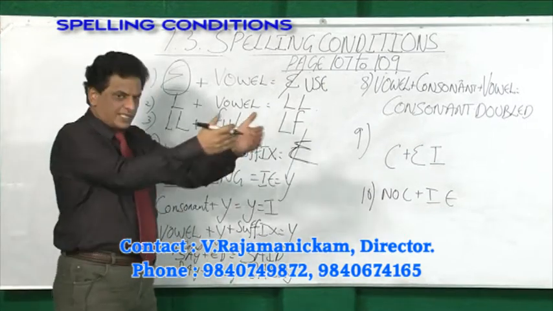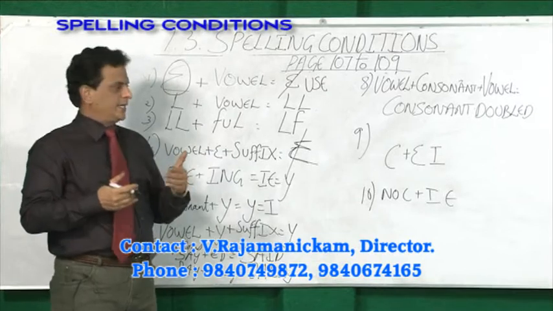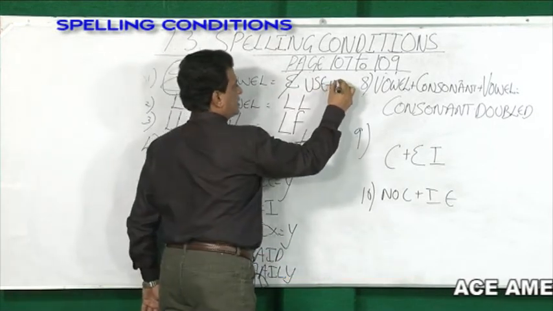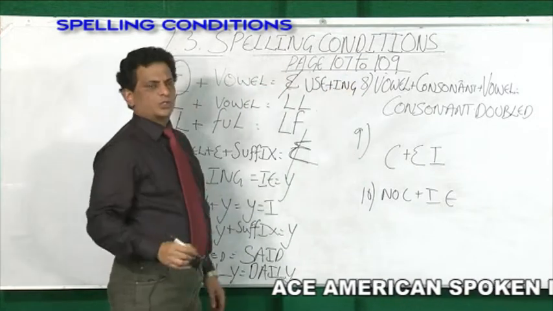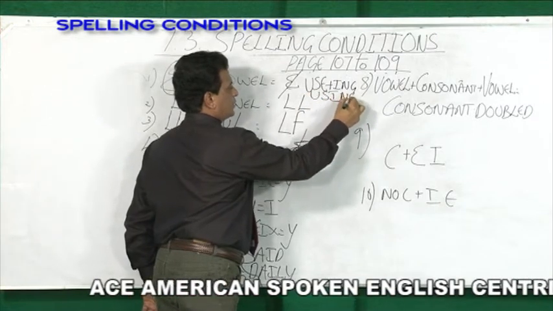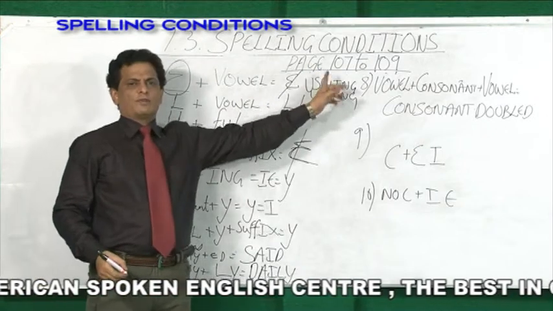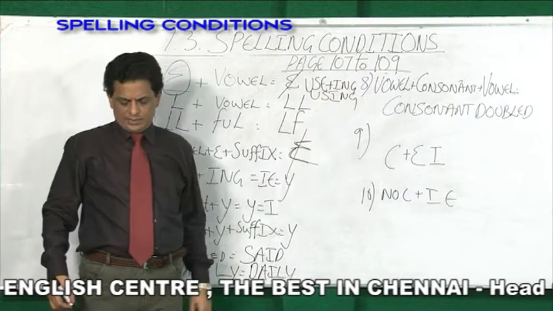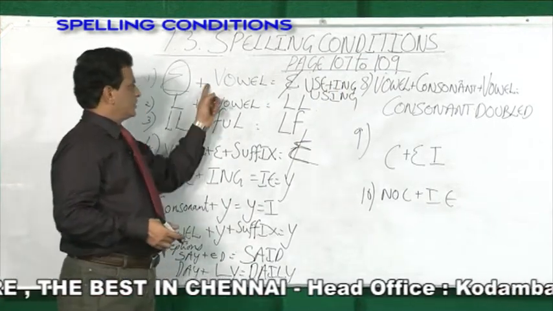And if a suffix is added, what do you mean by suffix? Something which you are adding to give a meaning. If it starts with a vowel, like ing, what will happen? The E is removed. So, what will happen? Using. Use plus ed, one E goes off, used. Suppose desire plus ing, desiring. Arrange plus ed, one E goes off. This is the first rule.